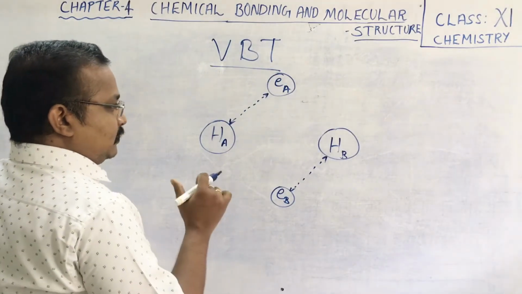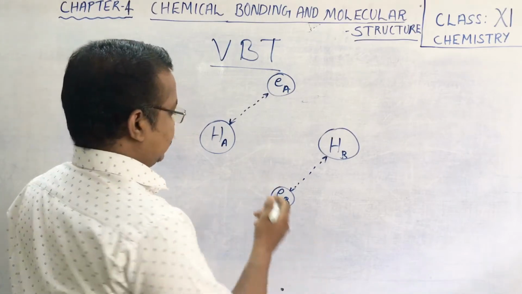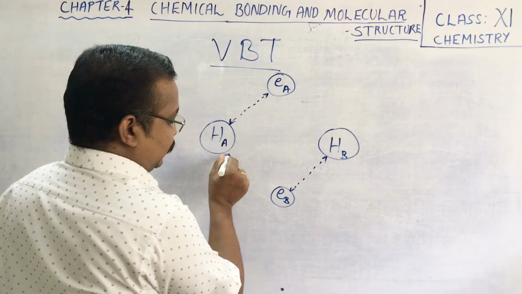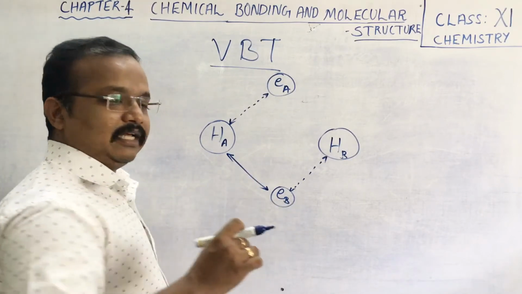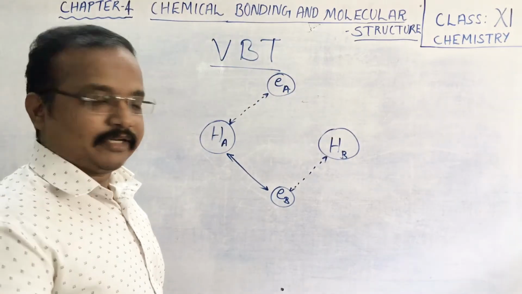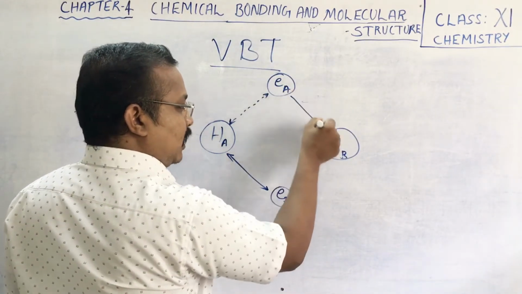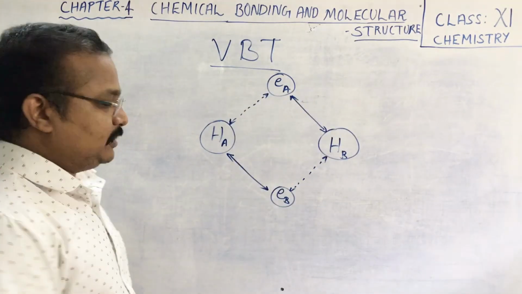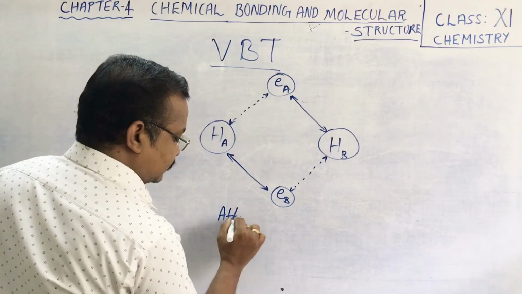Now when they approach each other, there can be other forces: atom A will tend to attract the electron of the other atom, B, and atom B will have a tendency to attract the electron of atom A. All these we can write in terms of attractive forces.